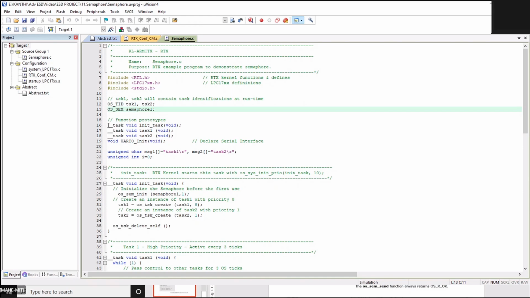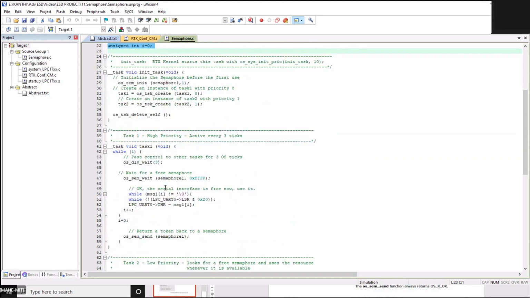Then you declare the function prototypes, initialization, task 1 and task 2. I'm using certain messages, so we are initializing the UART function as well. We have two messages, for task 1 and task 2, and some variable i. So, very simple code.